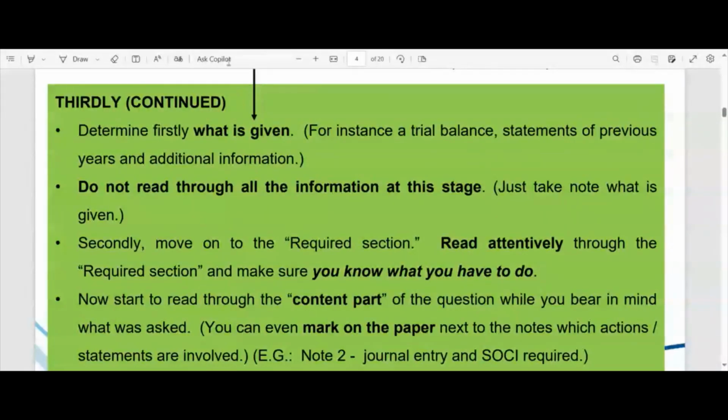Once you know what is coming, it very often makes the question, when you read through it, easier to interpret, because if you already know that you are going to be required to do journal entries, then when you read through the question, as soon as you can see that this will result in a journal entry, you know that it is required. So you already can start perhaps jotting down on a piece of paper, this is the journal entry, roughly what is going to be required.